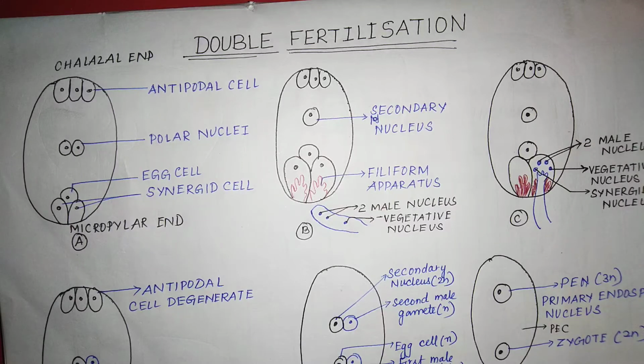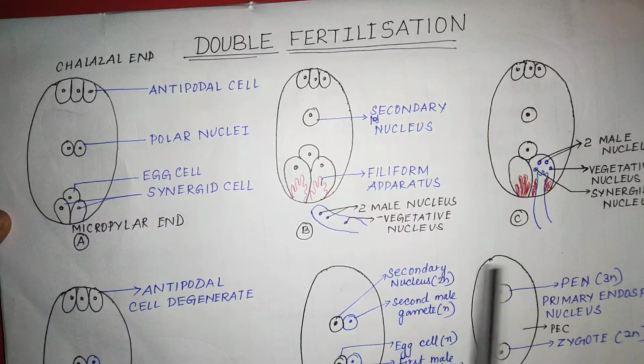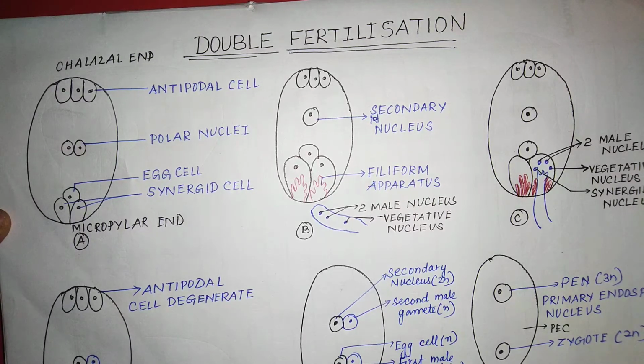Hello, today we will see about double fertilization. Why is it known as double fertilization? It is known as double fertilization because fusion takes place two times. The first fusion is known as syngamy and the second fusion is known as triple fusion.